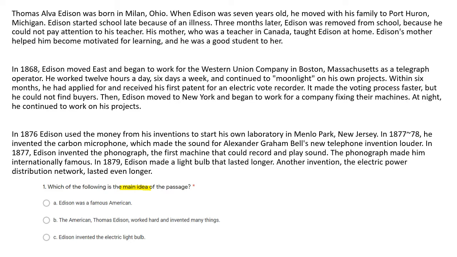The third paragraph says that he opened a laboratory, and in the laboratory he made a carbon microphone, a phonograph, and also a light bulb that lasted longer. Now it says Edison invented the electric light bulb. Well, the electric light bulb is here, but it is only in one paragraph. So this idea is too small to be the main idea of the passage.